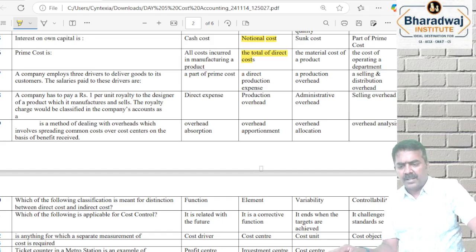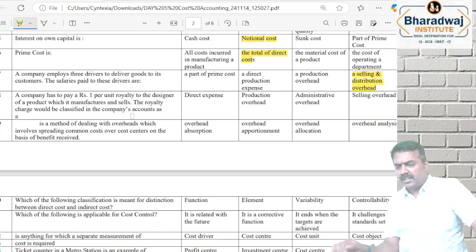A company employs 3 drivers to deliver the goods. 3 driver வச்சு goods delivery பண்றாங்க. Salary paid to the drivers are என்ன overheads அது சொல்லுங்க பார்க்கலாம். Selling and distribution overheads.